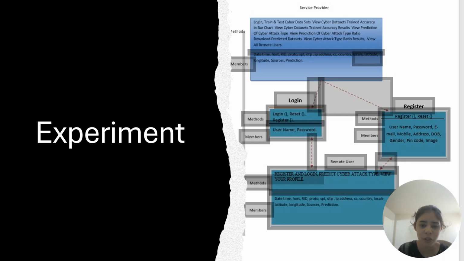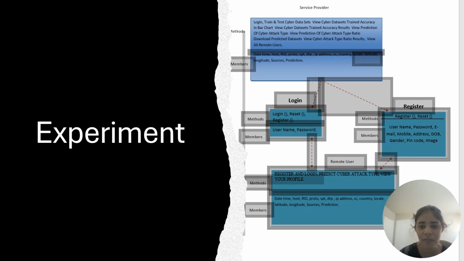And coming to the point of experiment, here we have the class diagram, which means we have login and registration. For the login, we can use the username and the password. For the register, we have to put our username, password, mail ID, mobile, address, date of birth, gender, and pin code and everything, so we can predict the data before it attacks or not.